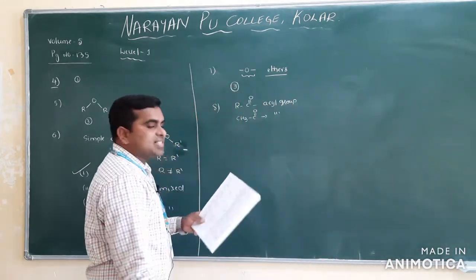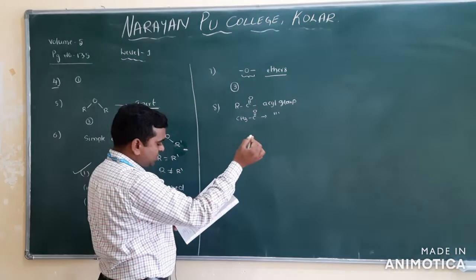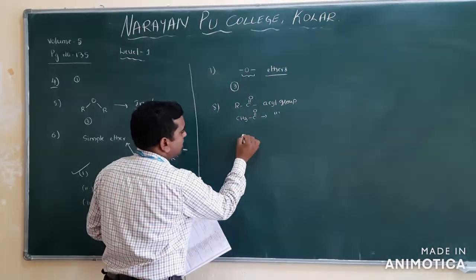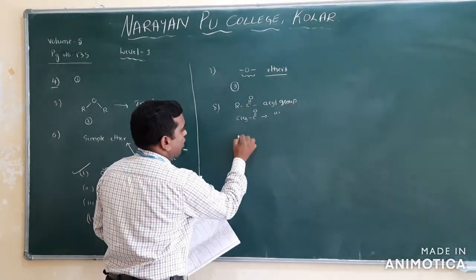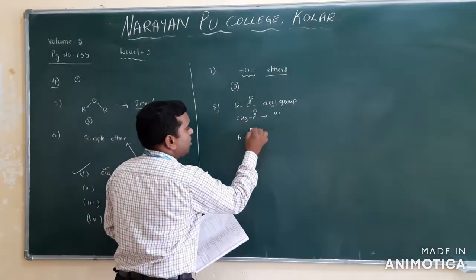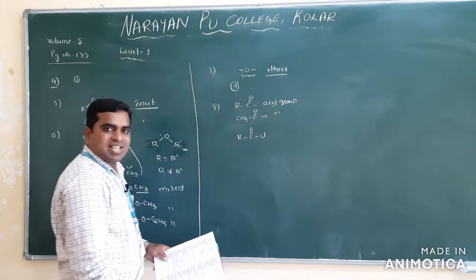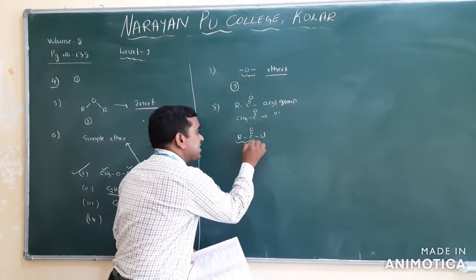First one is acetyl chloride. You can say first, acid chloride. You know what the acid chloride is here? Acetic acid, they have given acid chloride. Acid chloride means what? RC double bond O, Cl. This is acid chloride. So is this containing an acyl group or not?